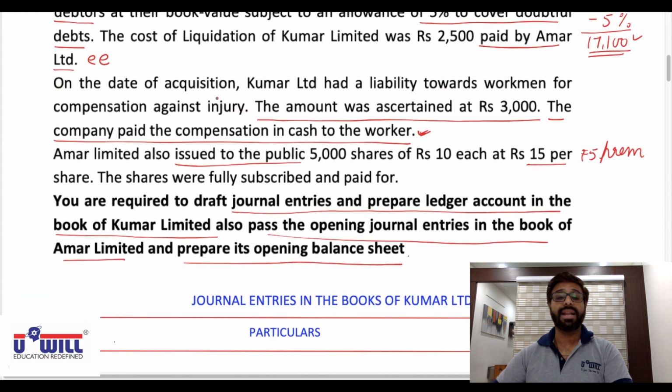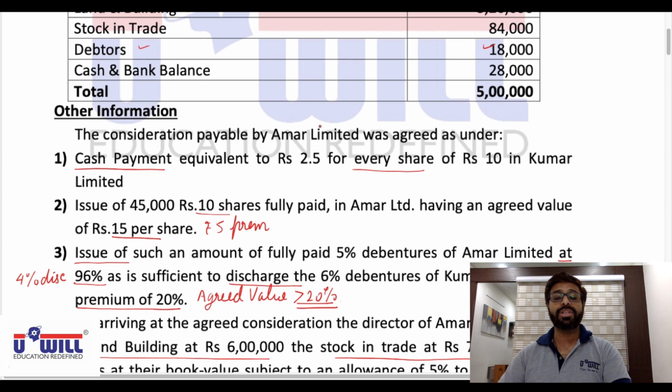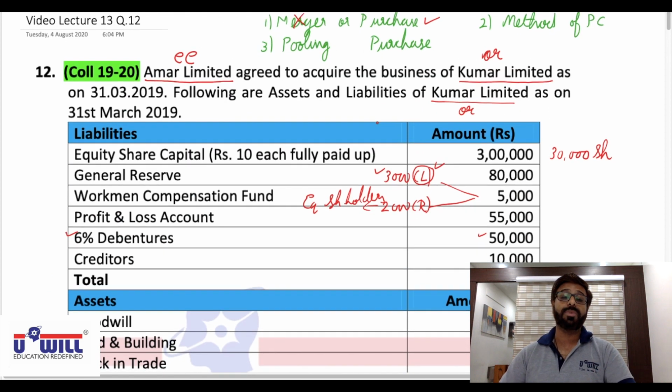Second, at book value, but there are agreed values given for land and building and stock in trade. Third, the entire purchase consideration should be settled in equity shares, but cash is also paid. So all the 3 reasons are responsible. It is not a merger, it is a purchase.